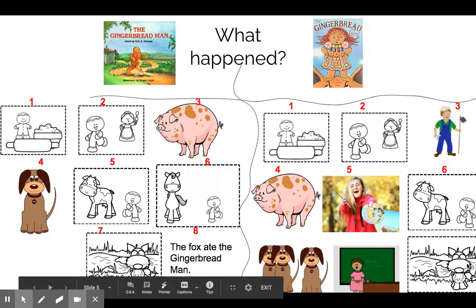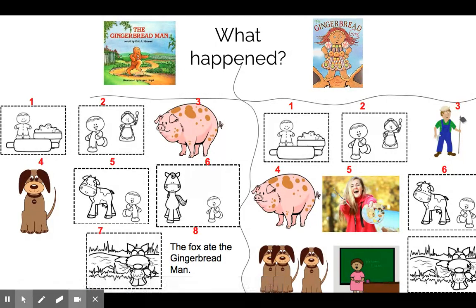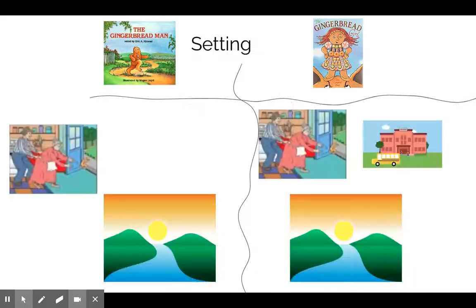And then she also met the fox. But when the fox was helping her and when he tried to trick her, she ended up tying her lasso around the fox's mouth so that he could not eat her. So she did not get eaten like the Gingerbread Man did.